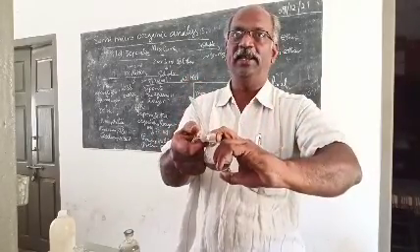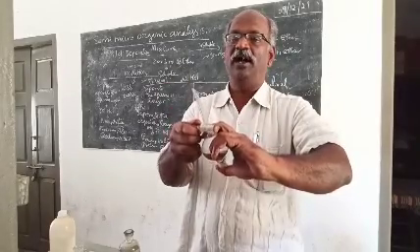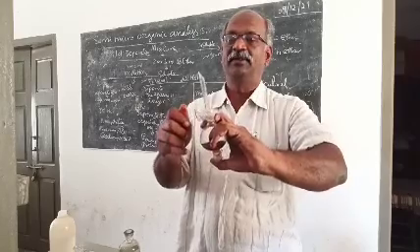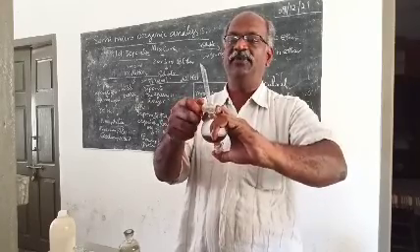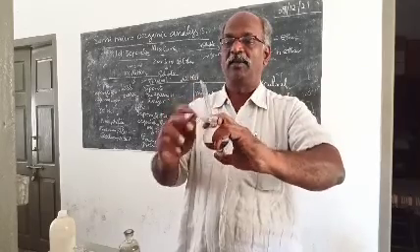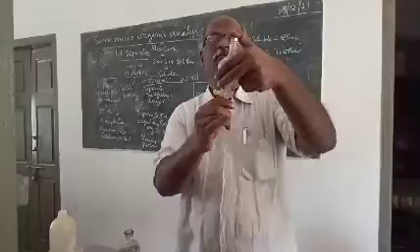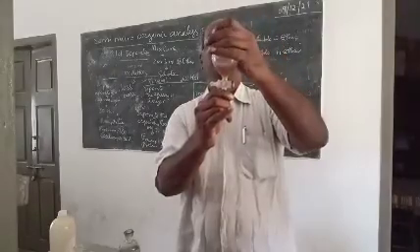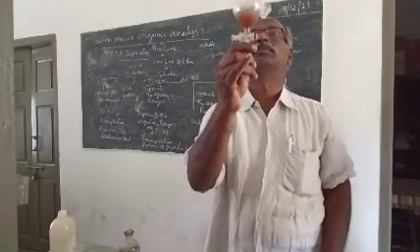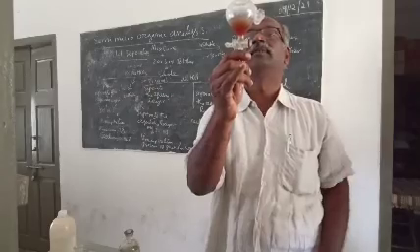Release it carefully. The knob should be on the upper side, the bottom portion should be in the upper side. You can see there is gas evolution. Two layers will appear slowly.